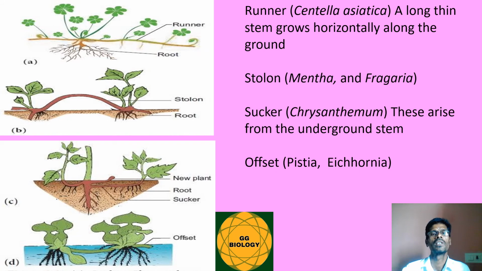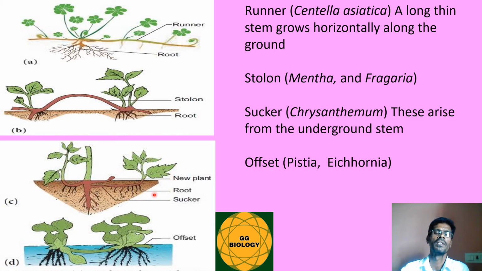So when the stem grows horizontally on the surface of the soil, such a stem is called a runner. In the case of Centella asiatica, the stem grows horizontally along the ground. So this is called the runner. And the next, in the case of stolon, examples are Mentha and Fragaria. So this is nothing but the stolon in the case of Fragaria.